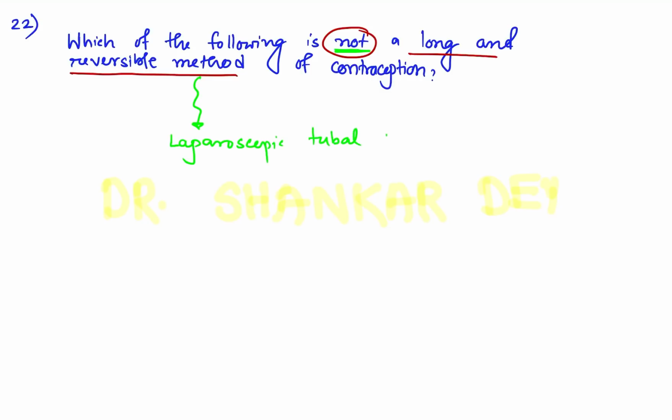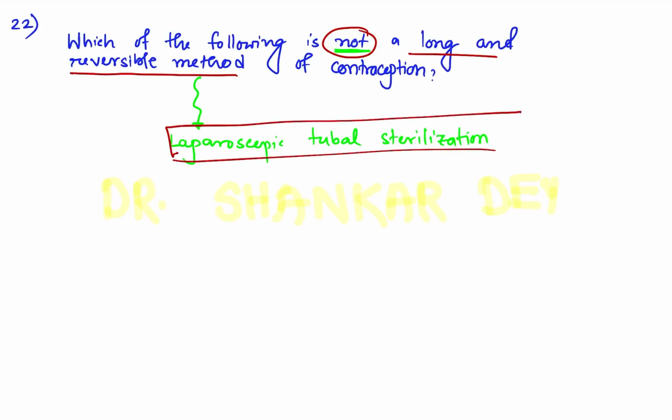This is considered a permanent method, and other options were levonorgestrel IUD, copper T, and Implanon. These are temporary devices, these are reversible, but not reversible is laparoscopic tubal sterilization. So this is the answer for this question.